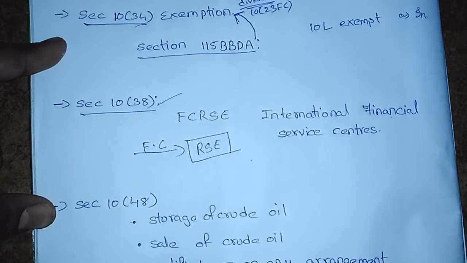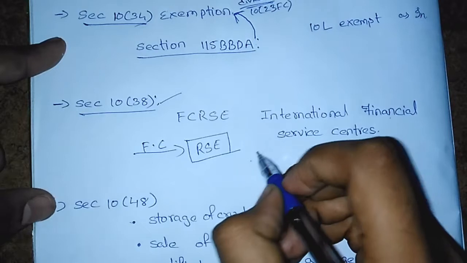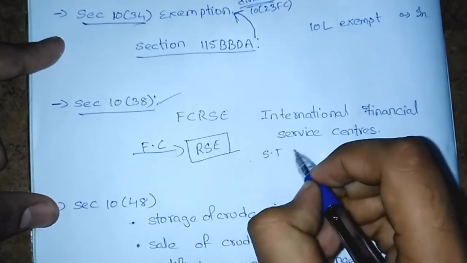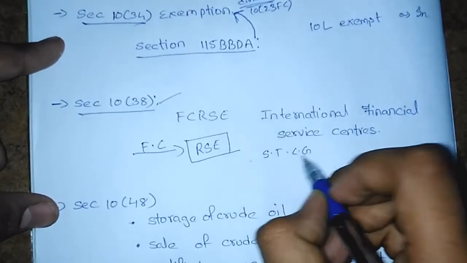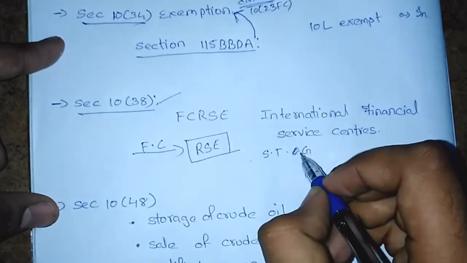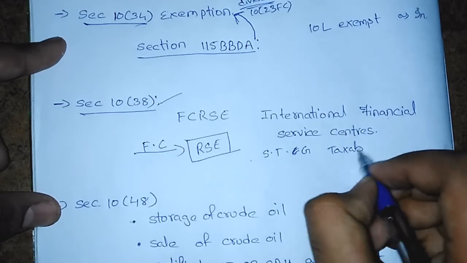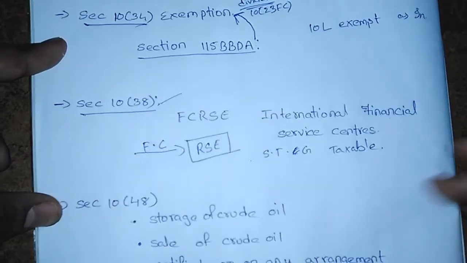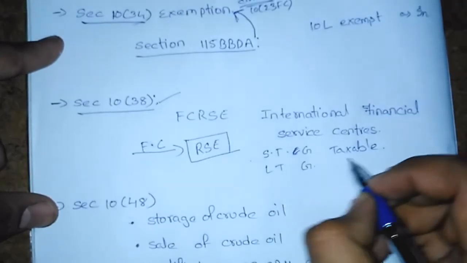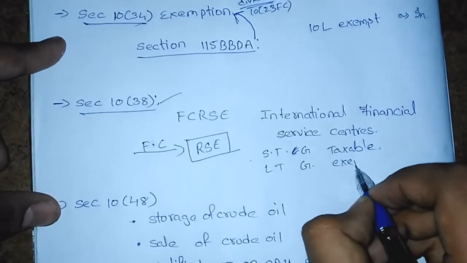But what is the amendment regarding this section? The amendment is that the short-term gains from this investment are taxable now. They are excluded from this section. Only long-term gains are exempt.